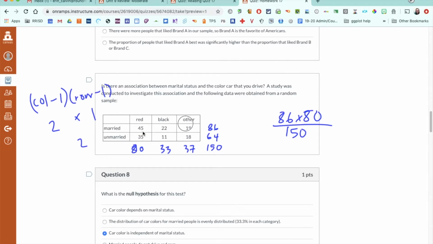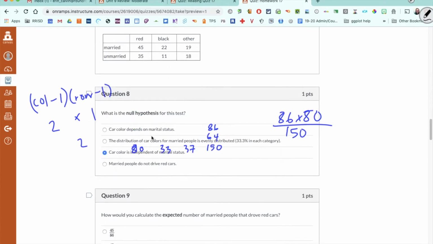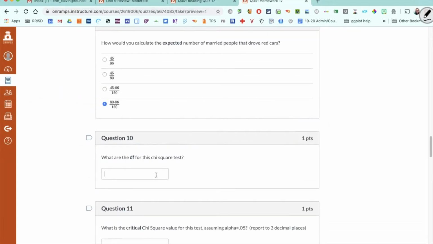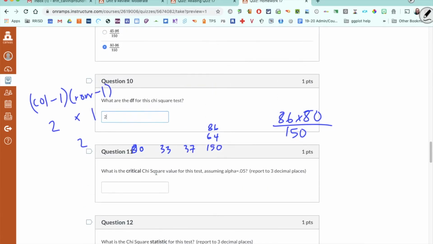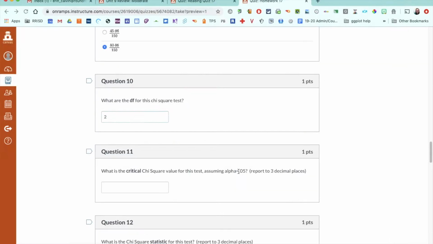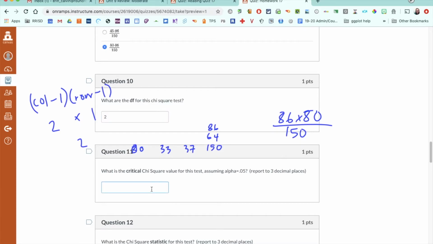And all of that, when you're determining degrees of freedom on a test of independence, we are not counting the total row and column. We're only counting the actual data. So that's why I didn't even look at those numbers. So 2 is my degrees of freedom. Critical value, again, comes from the table. So again, 0.05 unless they tell you a different alpha. And then for 5.99, I think that was the same as the last one. 2 degrees of freedom is popular, apparently.